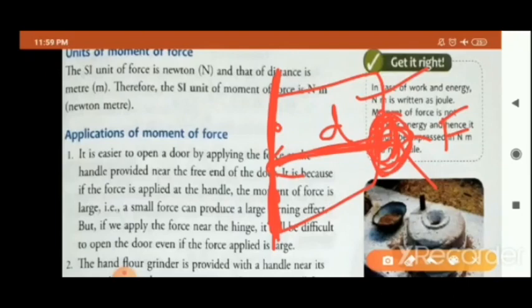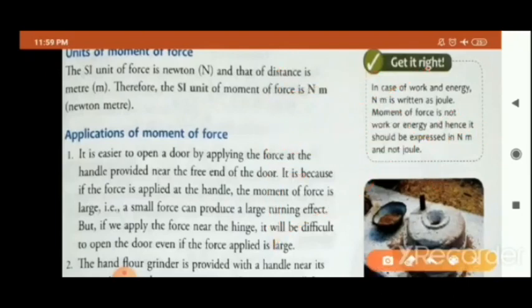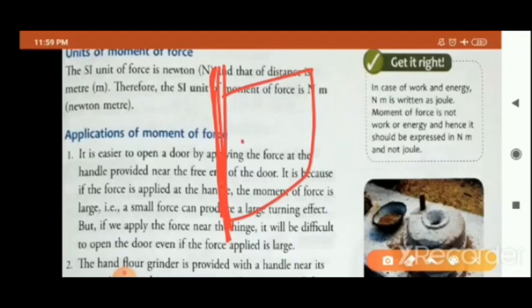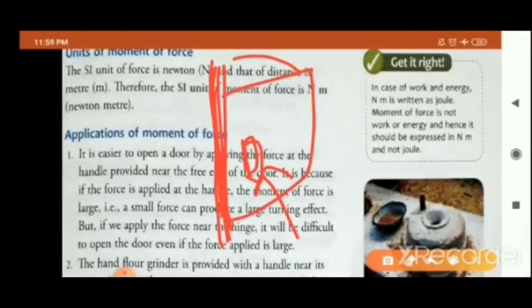Okay, but if, suppose, the second case is that your door is fixed and your handle is just near the hinge. Here is your handle. Though you are applying a very large amount of force, still it will be difficult for this door to turn. Reason? Again, the distance is less between the fixed point and the line of action of the force.